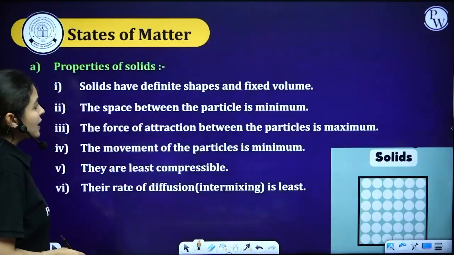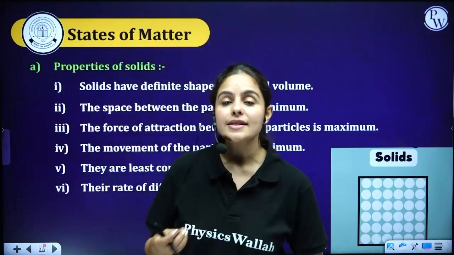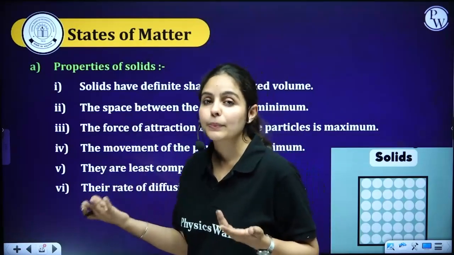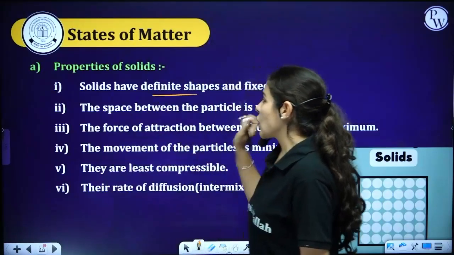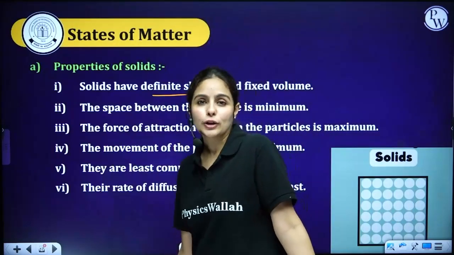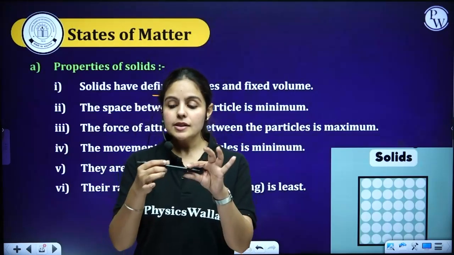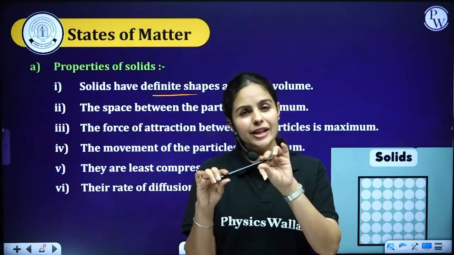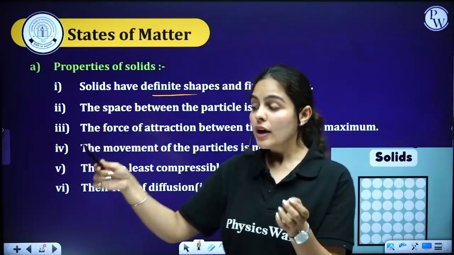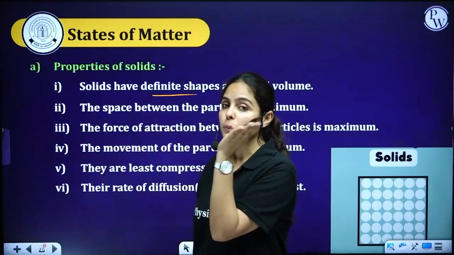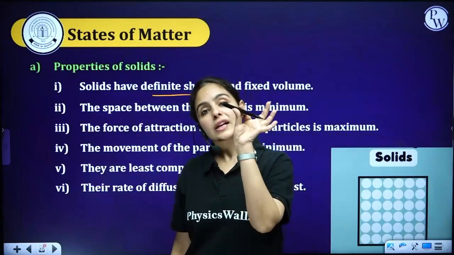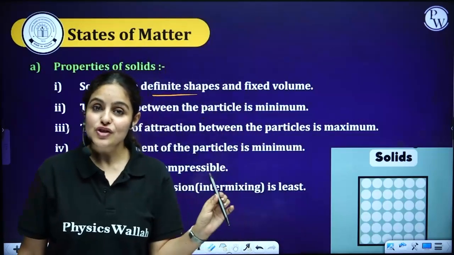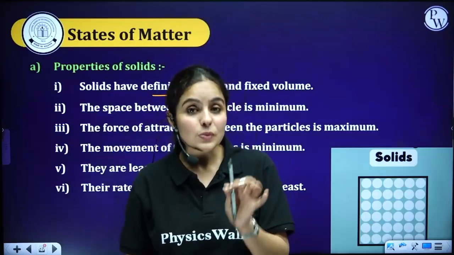All right, guys. So, as we are talking about the properties of solids, liquids, and gases, they are very different from each other. Let's take an example and understand. As we're talking about solids, they have a definite shape and fixed volume. What does that mean? That means this is a pen which is a solid, isn't it? So, can I change the shape like that? No. Even if I keep it on my hand, the shape will be fixed. If I keep it on a floor, that shape will be fixed. So it is not going to change its shape. Solids have fixed shape and fixed volume as well.